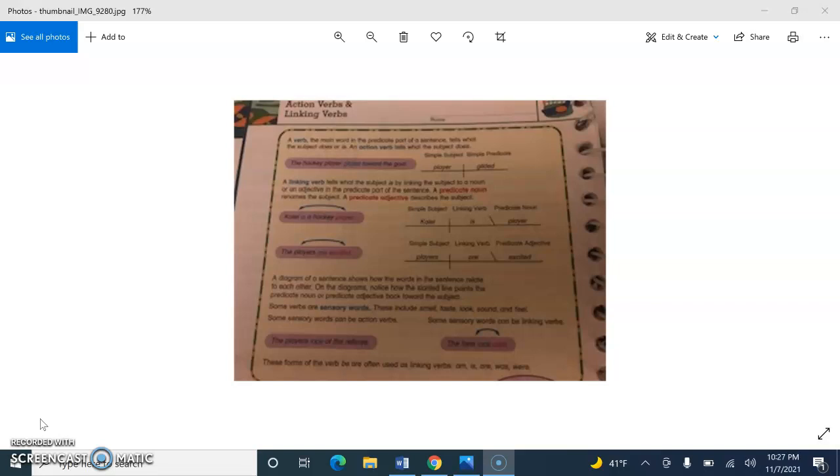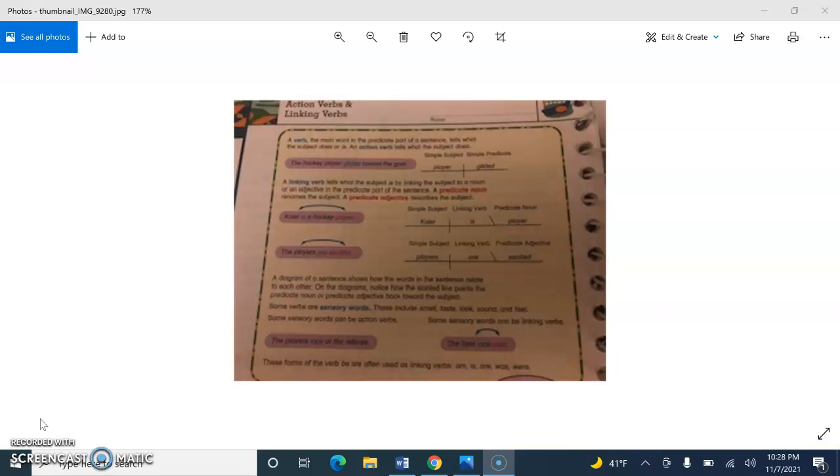Okay, number one, the fans appear nervous. Who or what is the subject of the sentence? That's fans, so fans should be underlined once. What is the verb in this sentence? It is appear. Appear should be underlined twice. And in this case, this is a linking verb, so now we need to find a predicate adjective or a predicate noun that renames fans or describes fans, and that word would be nervous. So you should have an arrow going back, connecting nervous back to fans.